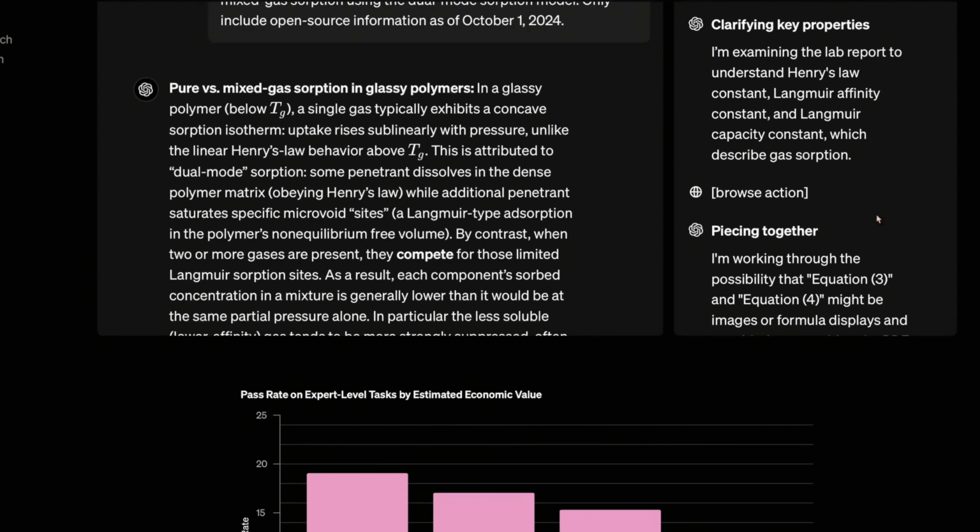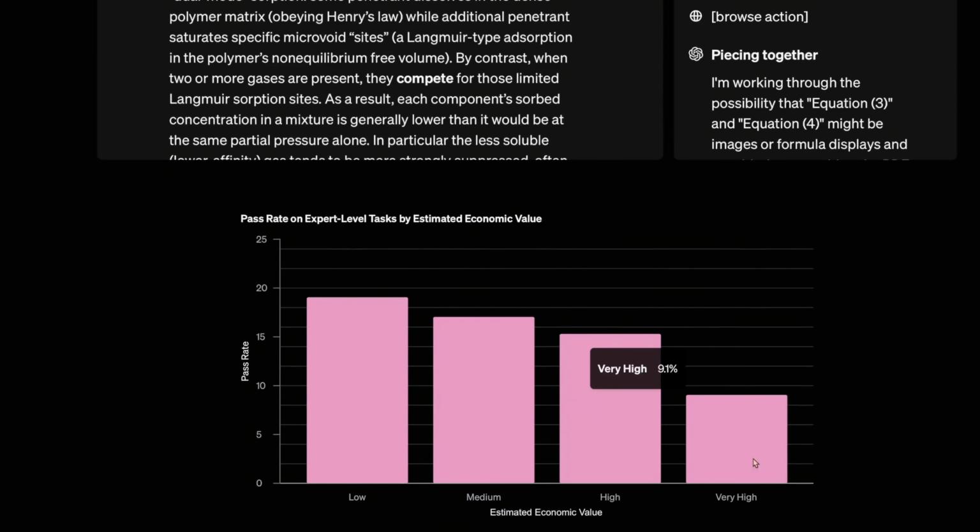So here actually you can see some graphs that give a very good insight in the performance of the model. So if you compare the accuracy of the model against the economic value it provides, here you can see the tasks that are easy for this model, most probably they are the ones that don't have that much economic value or real life value, whereas the tasks which are very hard for this model, they are the ones which have very high economic value. And it's pretty much logical, because since it's a very hard task, automatically that information becomes very valuable, and that's the reason we see this correlation.